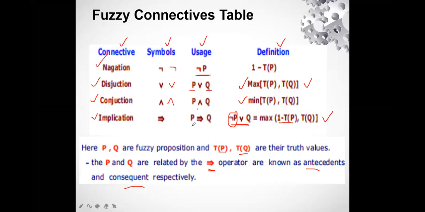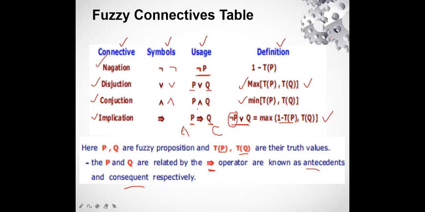Now, when we use the implication sign in crisp sets also, I told you that when we use connectives, if you have two propositions, P implies Q, the first one, P, is called the antecedent, while the proposition coming after the implication, Q, is called the consequent.